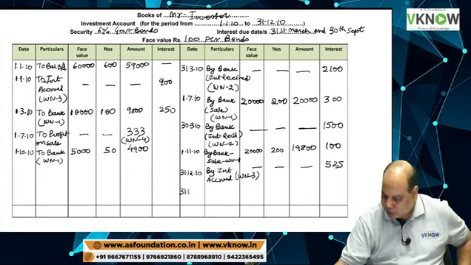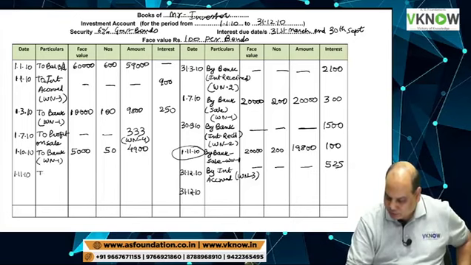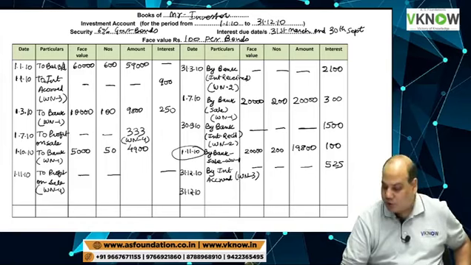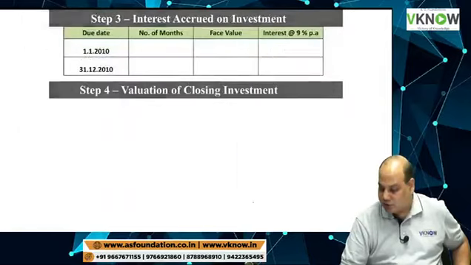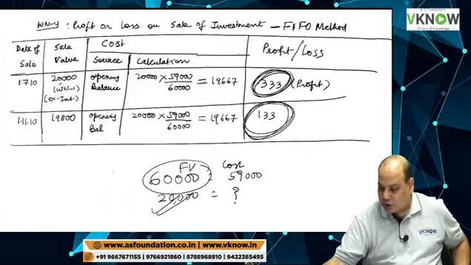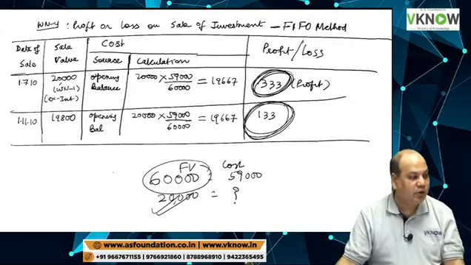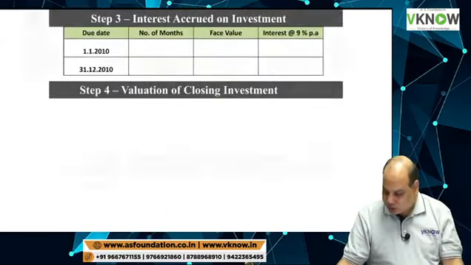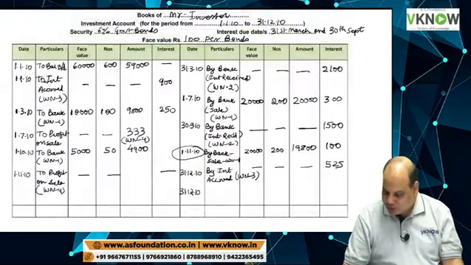And then the closing investment entry, 31 12 10. We have not passed one entry for profit on sale on 1 11 10. So write down here 1 11 10, to profit on sale, working note 4. What was the profit on sale of the second investment? On the screen below, profit on sale of that second investment is 133. So can I write 133 now? This question is lengthy, I can't help it.